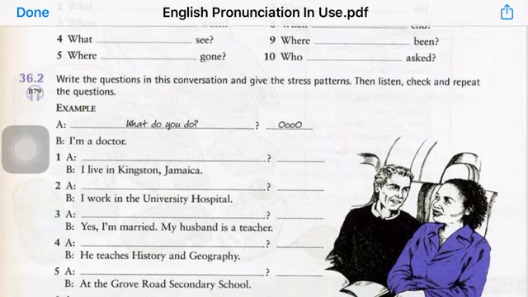36.2, write the questions in the conversation and give the stress patterns. Then listen, check, and repeat the questions. So we have sentences that we need to guess what the question is. We have the answer for the question. We have to guess what the question is, and we also have to write the stress pattern for each question that we figure out. So we'll start with the example.